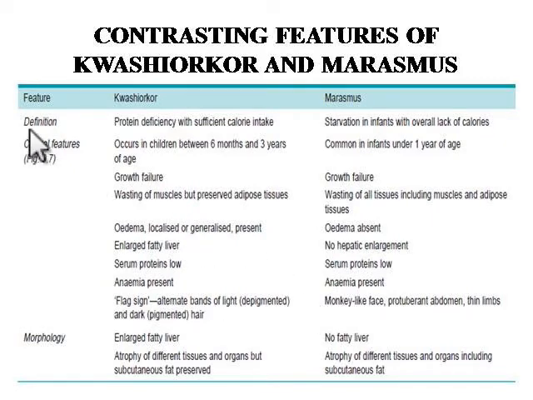So definition, the first feature of differentiation: in Kwashiorkor there is a protein deficiency with sufficient calorie intake. So the person is taking sufficient calories, but there is a protein deficiency for some reason. Next, the marasmus. Here there is starvation in infants with lack of calories. So here there is a proper lack of calories, because of that the person goes into a condition of starvation.